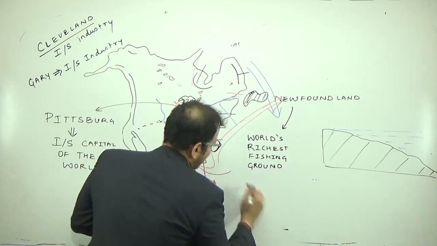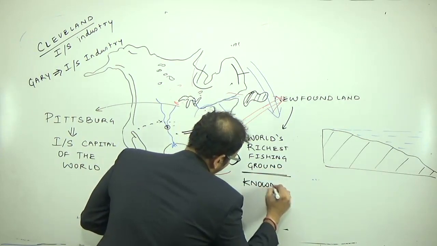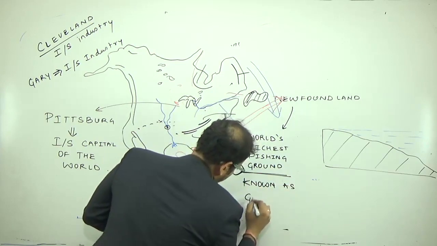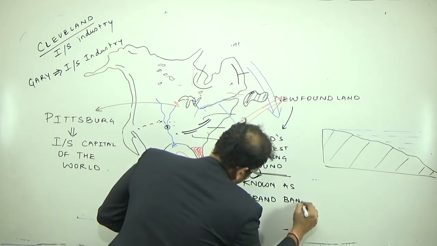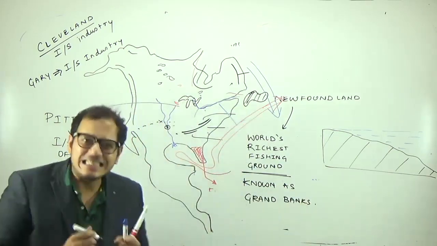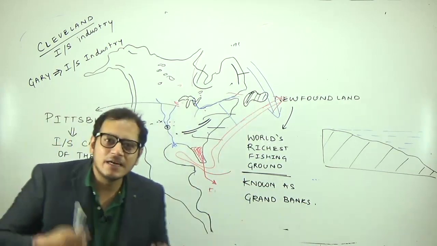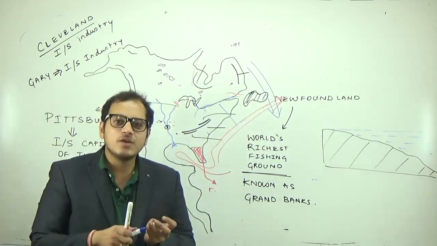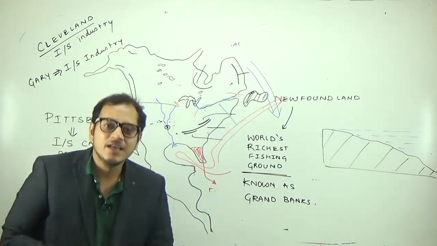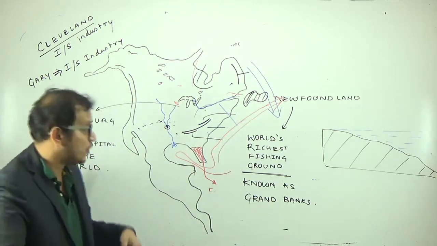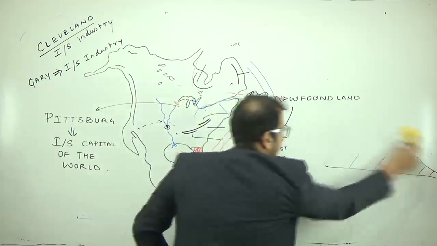Known as the Grand Banks region. So where are the world's richest fishing grounds located? In the areas where the cold and the warm currents meet. These are the areas where the world's richest fishing ground is located, and the Grand Banks region is the world's richest fishing ground.